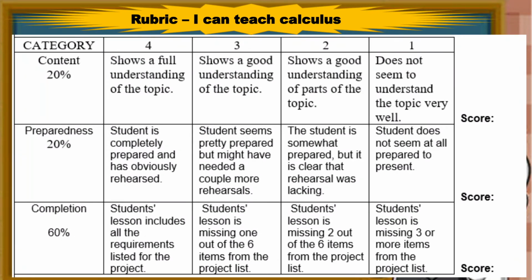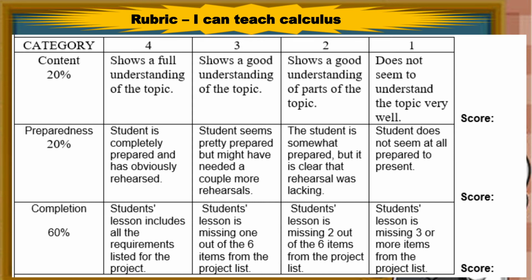Rubric. I Can Teach Calculus. Category, 4 marks. Content: shows full understanding of the topic. Preparedness: student is completely prepared and has obviously rehearsed. Completion: student's lesson includes all the requirements listed for the project.